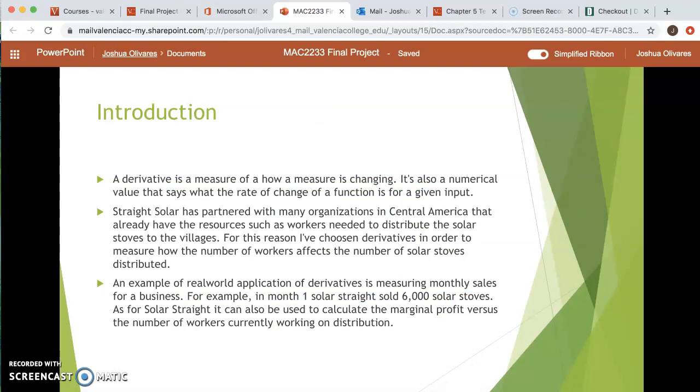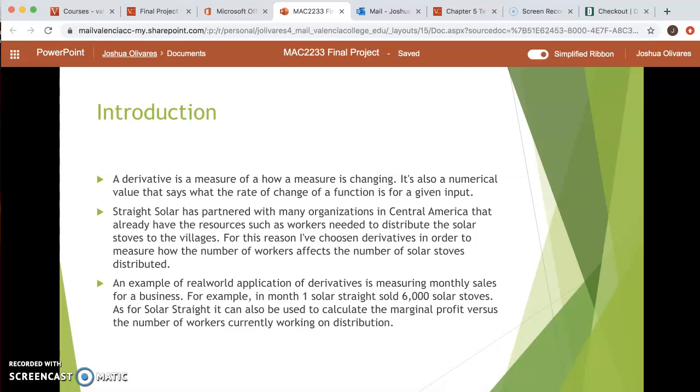So now we're going to get into how we measure and how we're planning to implement these solutions in these villages. A derivative is a measure of how a measure is changing. It's also a numerical value that says what the rate of change of a function is for a given input.